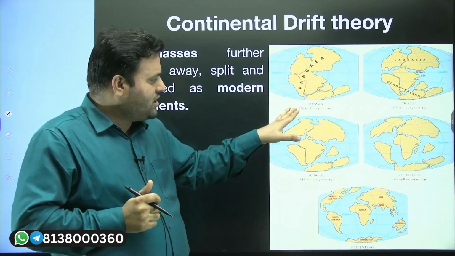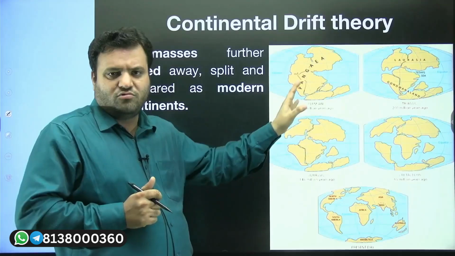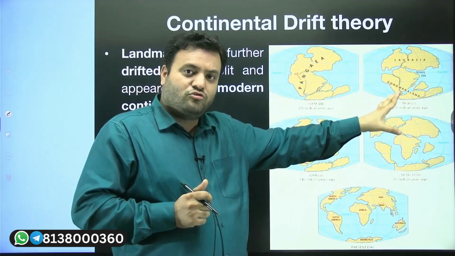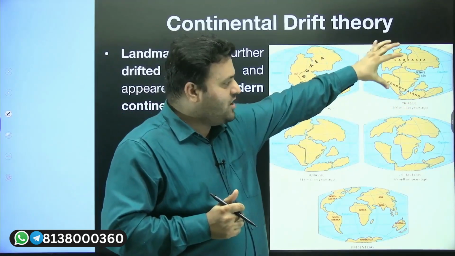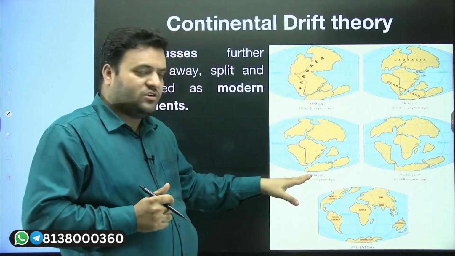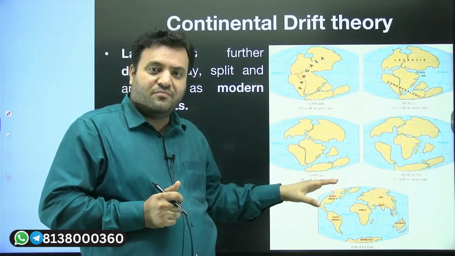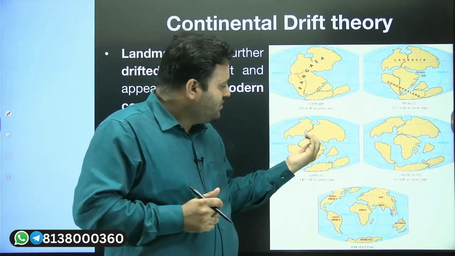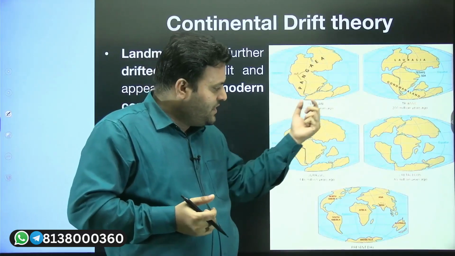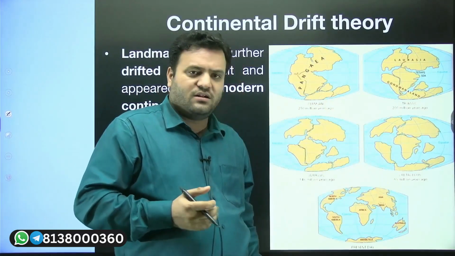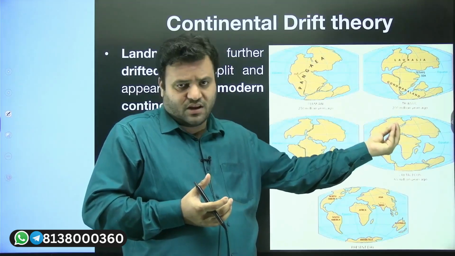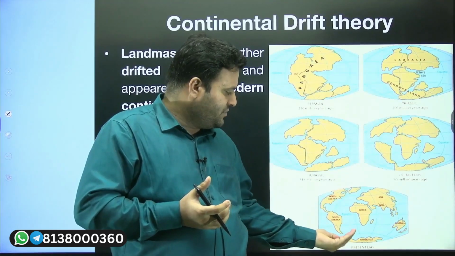So somewhere around the Permian period, we have Pangea. Then during the Triassic period, around 200 million years ago, Laurasia and Gondwanaland were split. Then during the Jurassic period, around 145 million years ago, the continents were about to take their modern appearance. Then during the Cretaceous period, around 65 million years ago, we had a distribution of continents close to what we see now. And lastly, we have the present day.